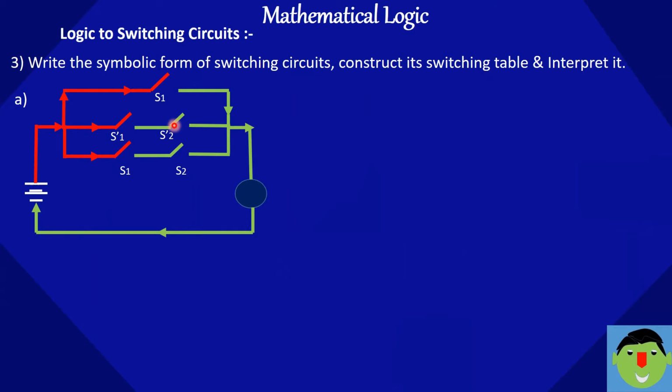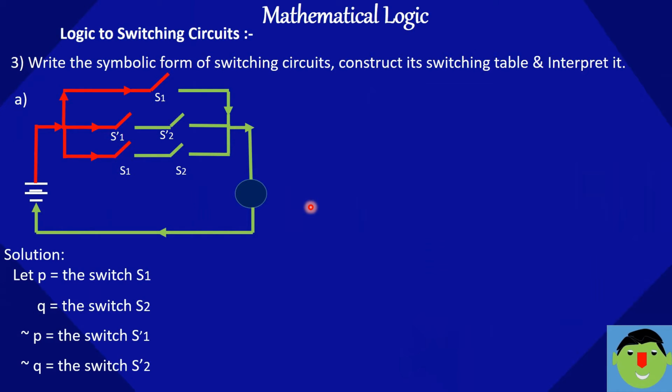Write the symbolic form of the switching circuit, construct the switching table and interpret it. So this is the switching circuit. We have to write the symbolic form of the switching circuit. You know that parallel is nothing but OR and series is nothing but AND. So we can write, let P be the switch S1, Q be the switch S2, negation P the switch S-1, and negation Q the switch S-2.